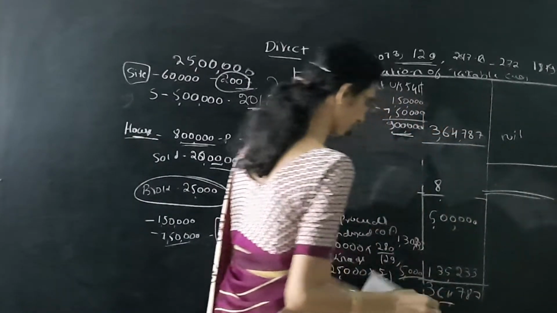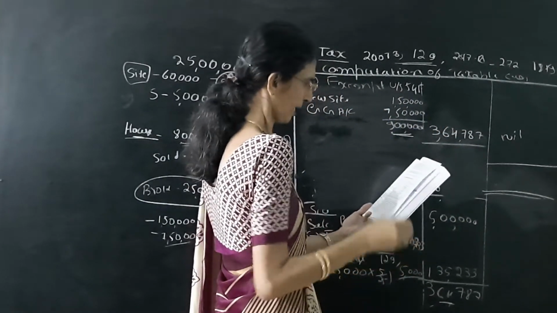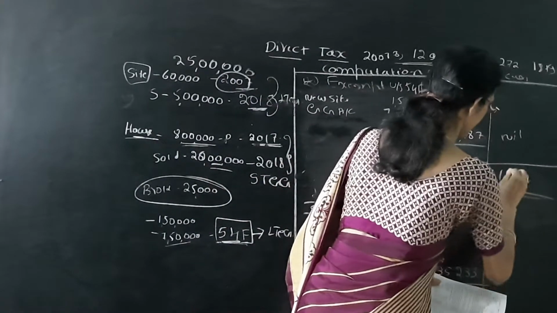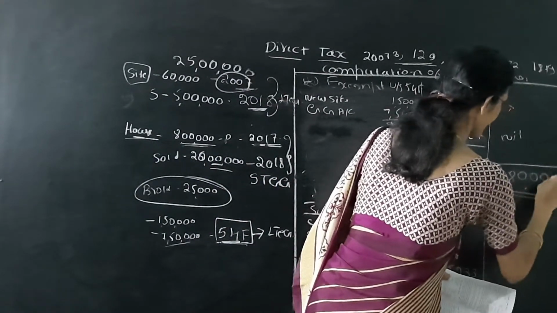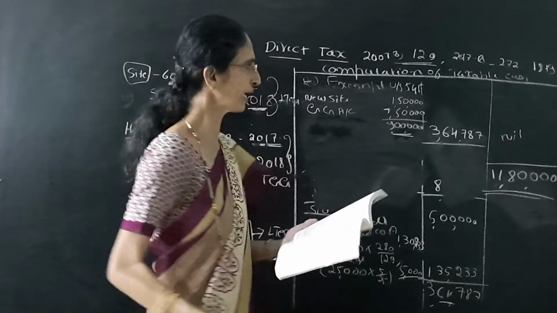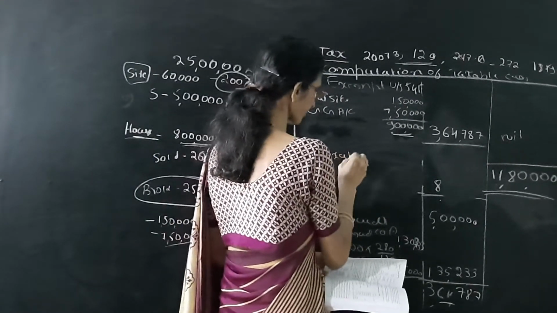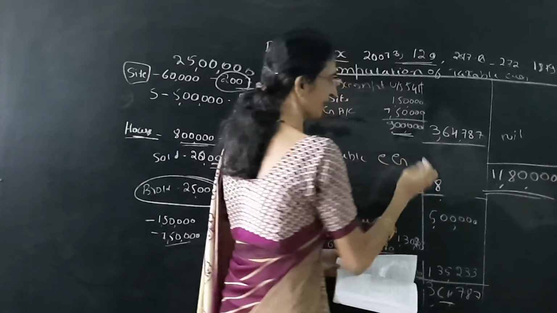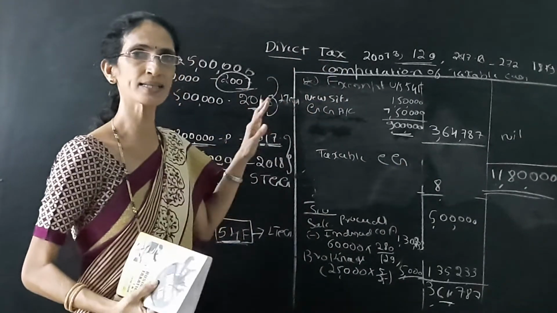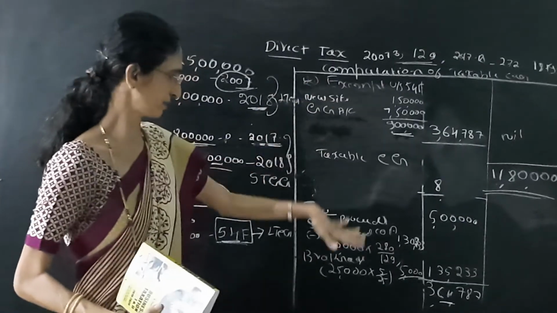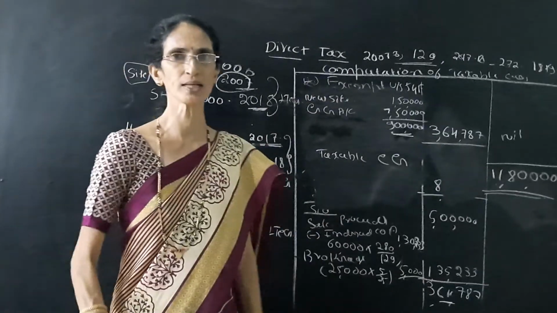So first the short term is there, last column, that is 11,80,000. So the taxable capital gain here is 11,80,000. So this is the problem. It's over. Thank you.